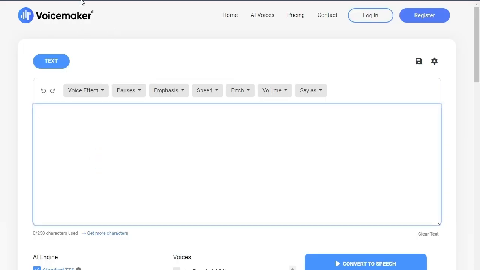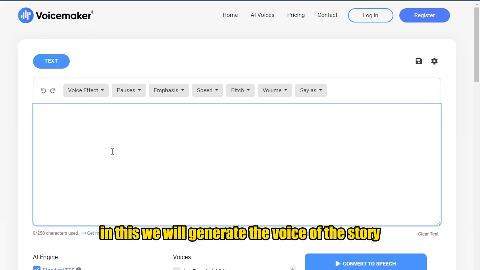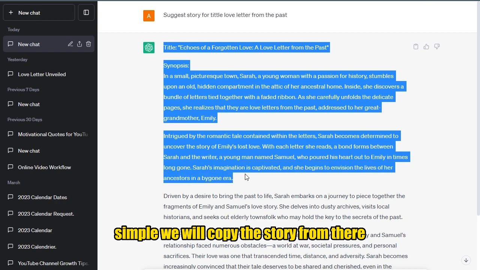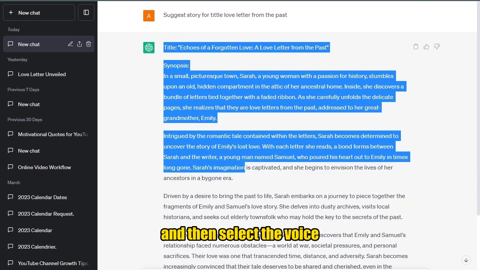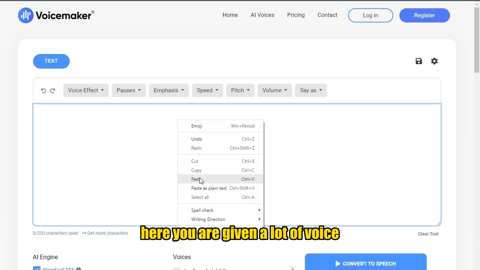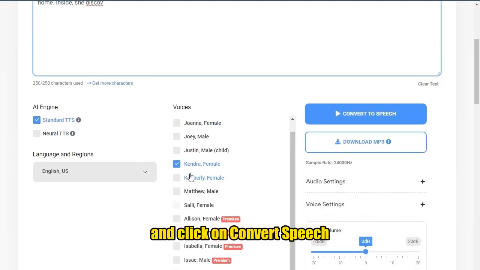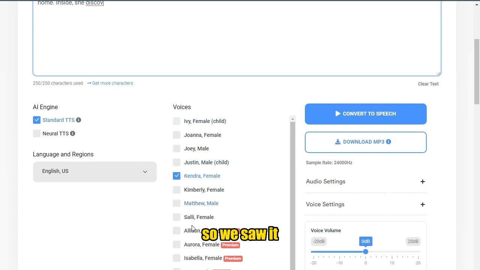Step number 2. The second AI tool we will be using is called voicemaker.in. In this we will generate the voice of the story. Simply copy the story from there and paste it here, then select the voice. You are given a lot of voices, male and female, and you select any one and click on convert speech. After the voice is generated, we will download it from here.